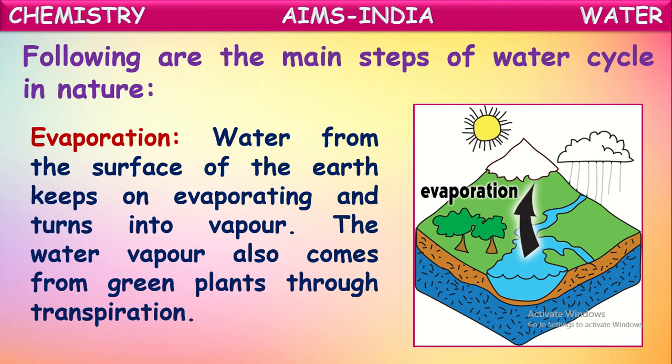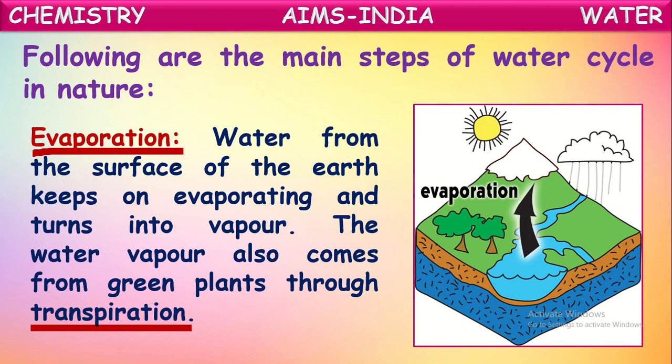And not only from the water bodies on the earth surface, water also comes into the water vapor form from the plants. The excess amount of water taken by the plants will be released into the atmosphere through their leaves. That process we call transpiration. So by transpiration and evaporation, water comes into the atmosphere as water vapor.